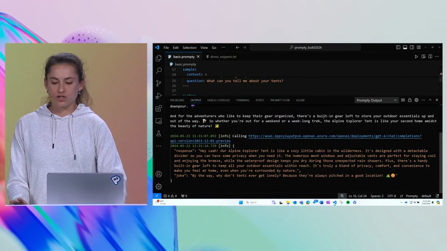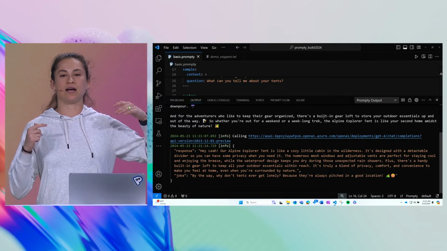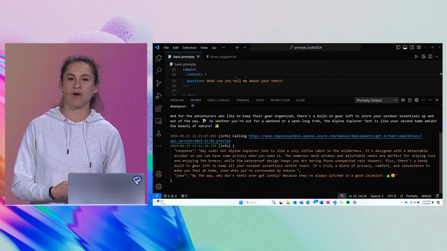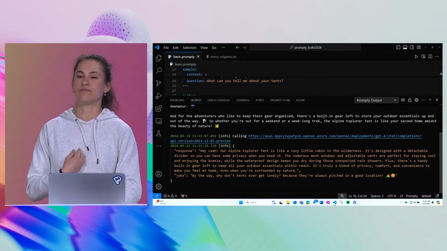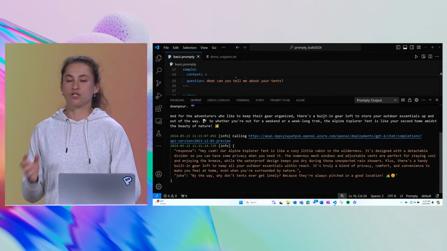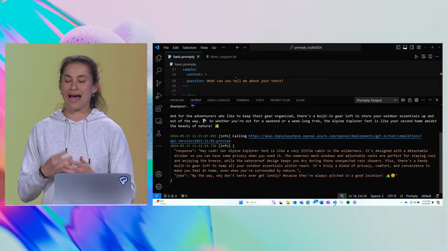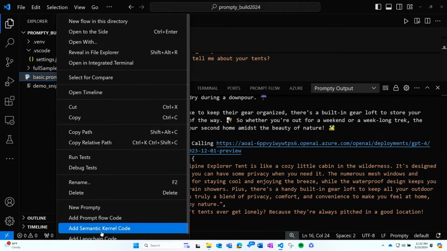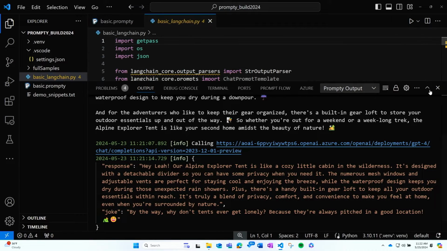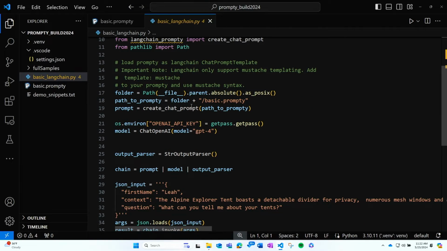OK, so here's what we've seen so far. We've seen us load up a Prompty. We can run it right out of the box. We can make some changes, customize the details that we have, and set the configurations to fit what we want. So now as a developer, I'm wondering, how can I integrate this into my code? I might want to work with LangChain, so I could right-click this Prompty and select Add LangChain Code. This is going to show me a code snippet for LangChain that I, in my LangChain-enabled environment, would be able to run out of the box.